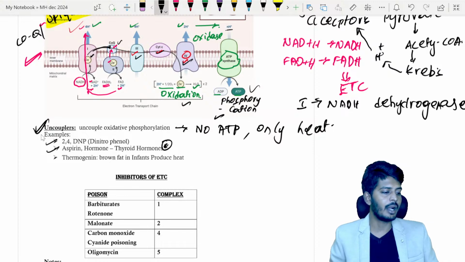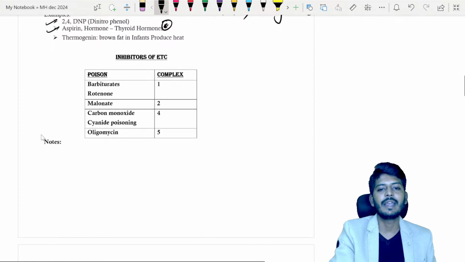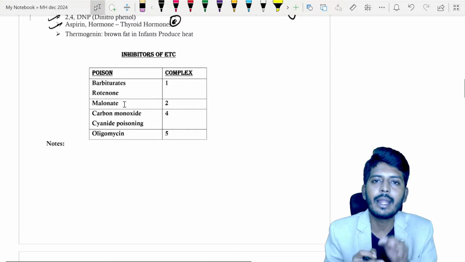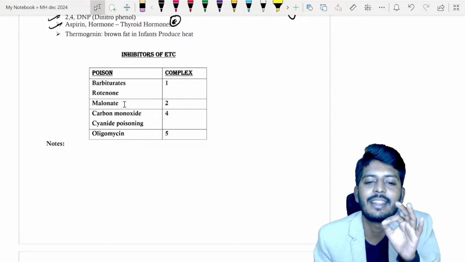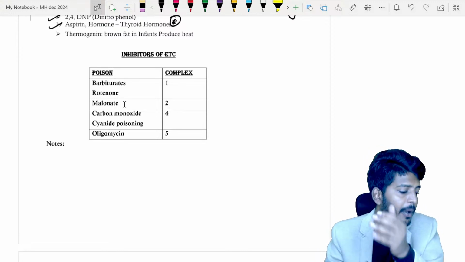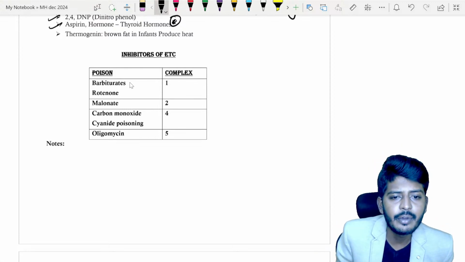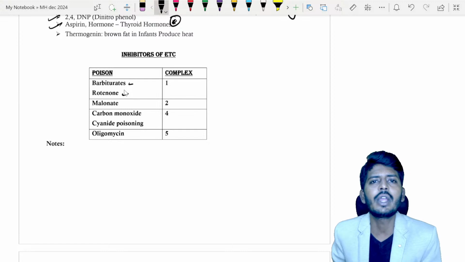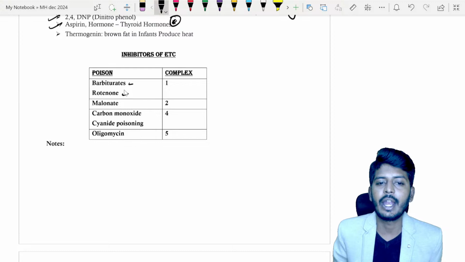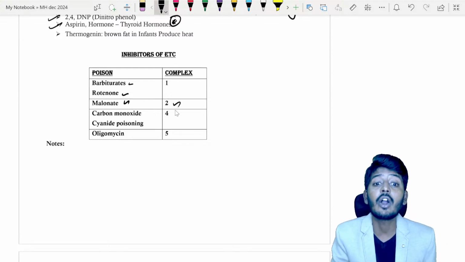Once we understood this, let's talk about inhibitors of the electron transport chain. Remember, the electron transport chain has complexes, nothing but enzymes. If enzymes are there, there is a possibility of enzyme inhibition. Complex 1 inhibitors are barbiturates and rotenone. These are the two chemicals that inhibit complex 1. We have a chemical called malonate, which inhibits complex 2.